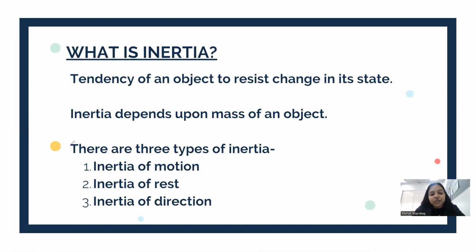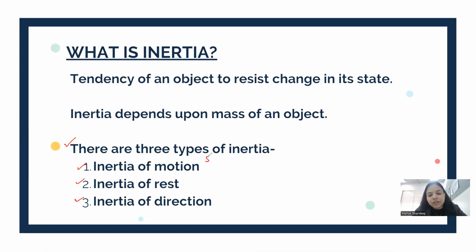Okay, now inertia is also of three types. There are types of inertia: inertia of motion, inertia of rest, and inertia of direction. Okay, let's first see what is inertia of motion. So whenever an object is moving, it possesses the inertia of motion. So the inertia in an object due to its motion is known as inertia of motion.